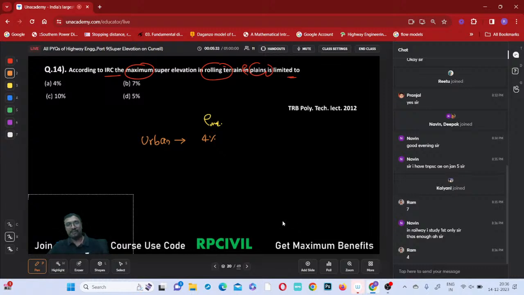In railways, study the first chapter, and only the first chapter. Mostly they will give questions from the first chapter only. But there is a possibility they will also give from the elements of the railway track. Okay, elements of railway track also.